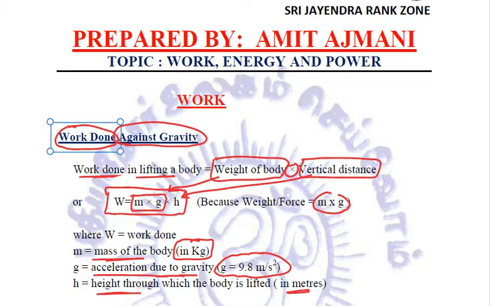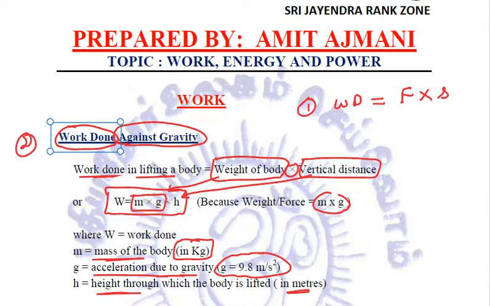First, what we studied earlier, is the linear work done, which is given by the formula work done is equal to F into S. This is the first type of work done, that is linear work done. Second, we talked about work done against gravity, whose formula is m into g into h.